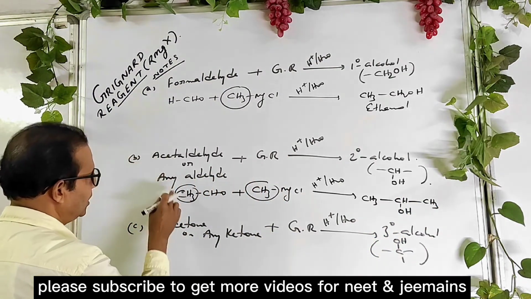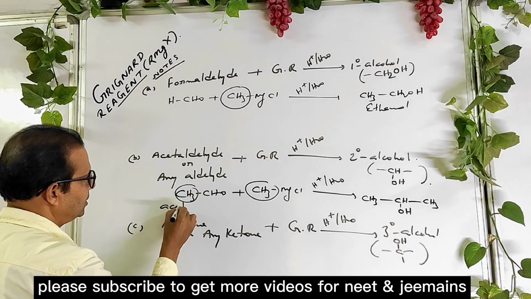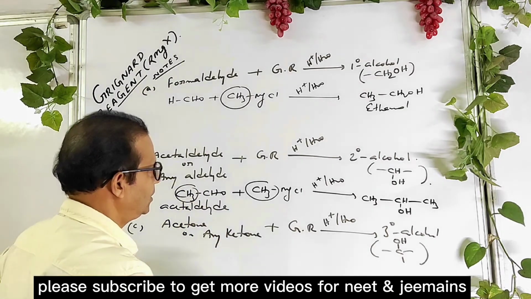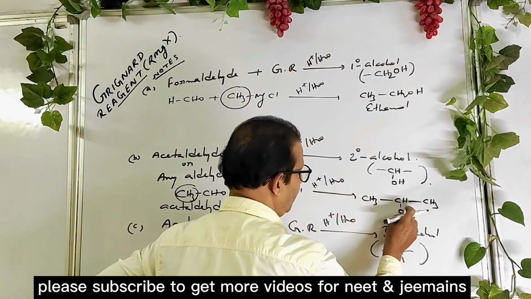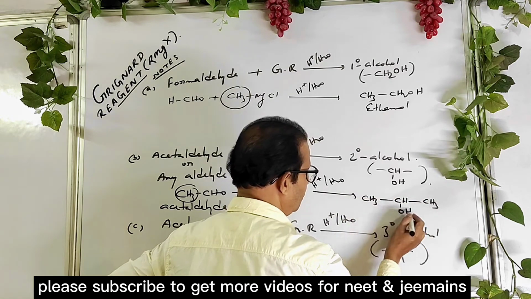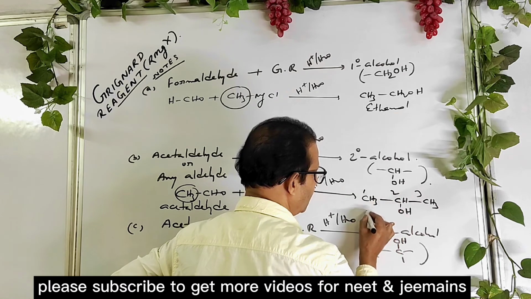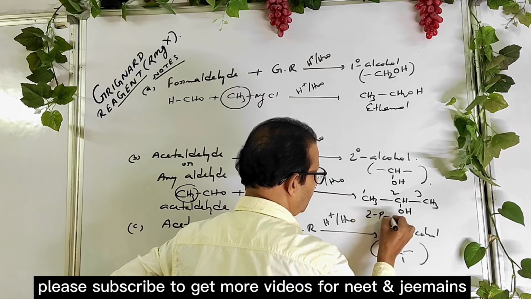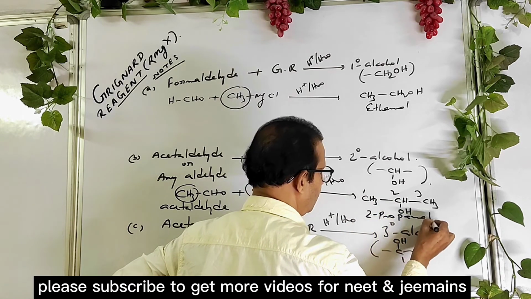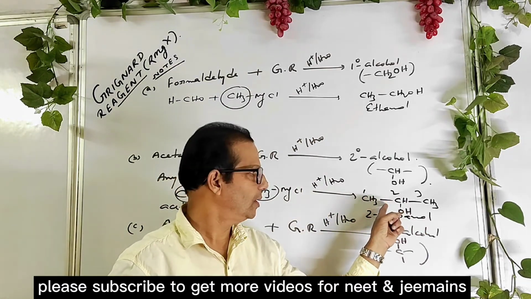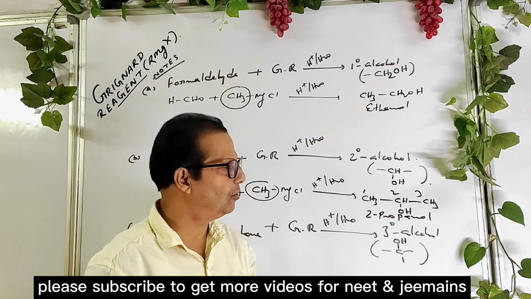So when acetaldehyde reacts with Grignard reagent, you get a secondary alcohol. This is 2-propanol, or if you want to write the common name, it is isopropyl alcohol.